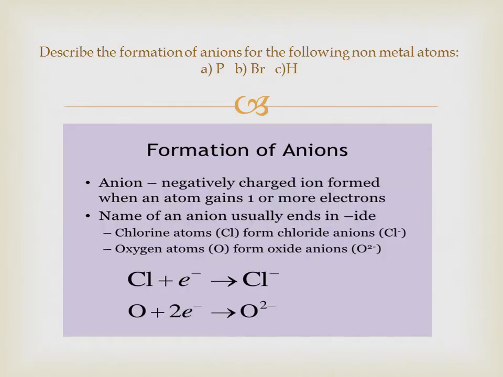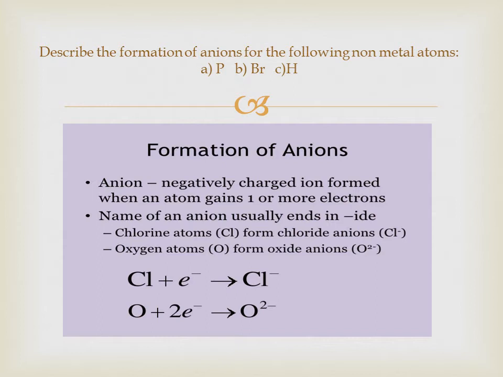The next question is: describe the formation of anions for the following non-metal atoms. As we have learned about the formation of anions in the previous lesson, now I will review the concept, but the question will be solved by you, okay? But here we will take the example of chlorine. As we know, chlorine has 7 electrons in its outermost shell, and to attain stability, chlorine wants one more electron. So chlorine gains one electron from a metal and attains stability.